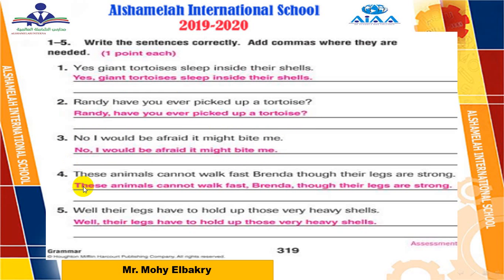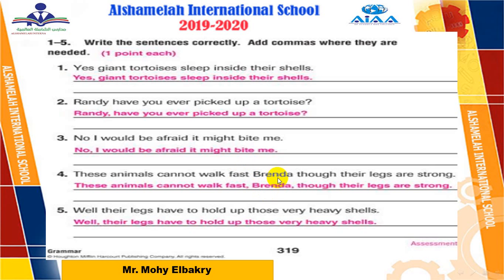Number 4, these animals cannot walk fast, Brenda, though their legs are strong. Here, it's difficult. Why? Because here the addressed person, which is Brenda, comes in the middle of the sentence. And this is the most difficult one. But no problem at all. You are with me. Don't be afraid.